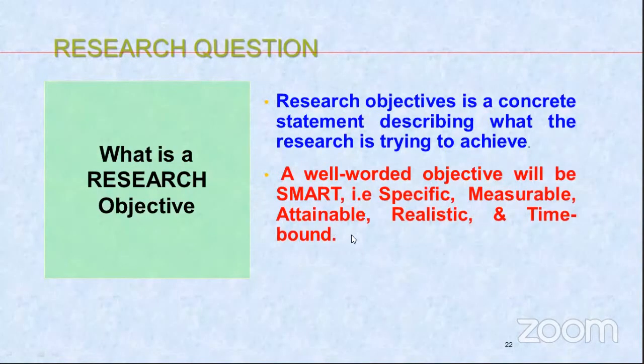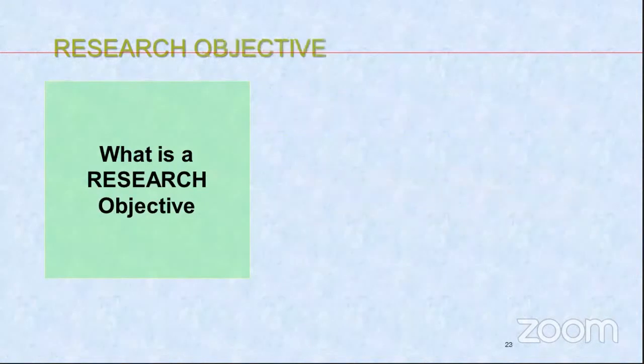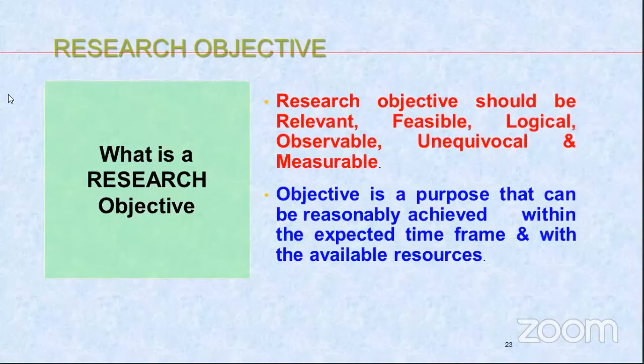Everywhere in your research methodology textbook, you have read this: SMART, specific, measurable, attainable, realistic, and time bounding. But what is actually SMART, and how should your SMART objective be framed? That is a question mark for many budding researchers at the time of undertaking any research work. A research objective should be relevant, feasible, logical, observable, and measurable.